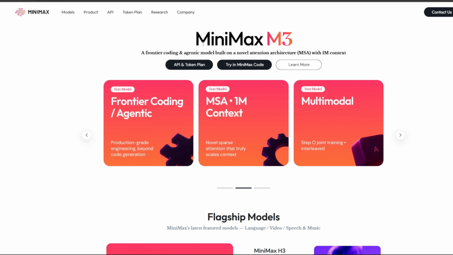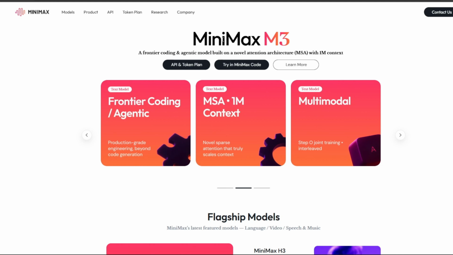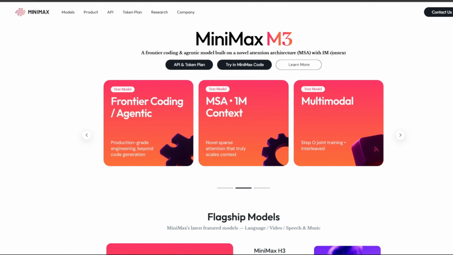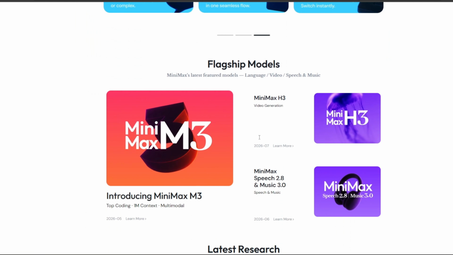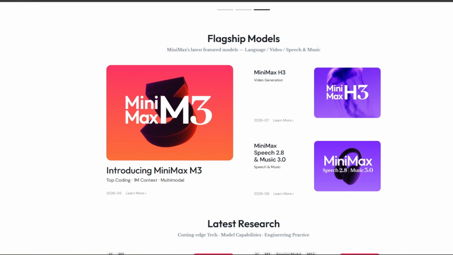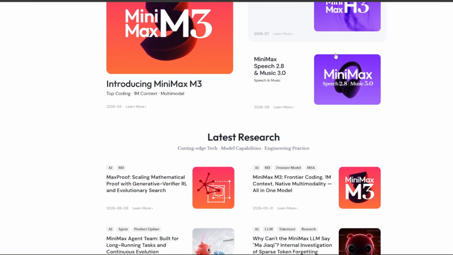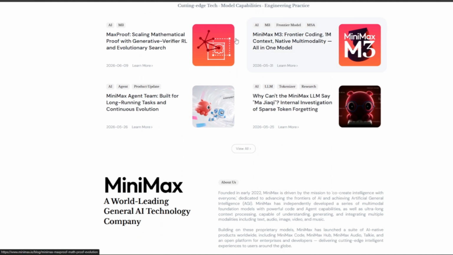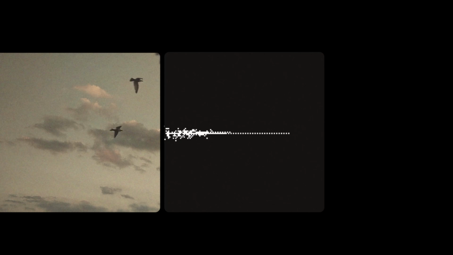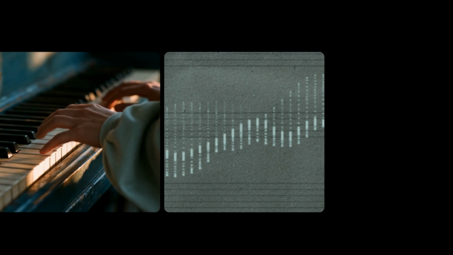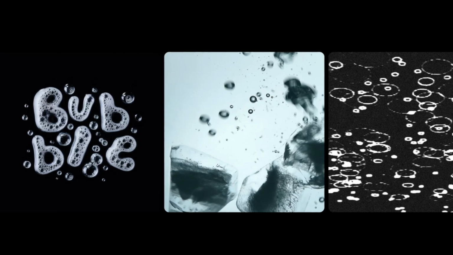China's leading frontier AI lab, MiniMax, just officially launched MiniMax H3, a breakthrough 2K video generation model that is completely redefining what AI video can do. Running on MiniMax's new M3 architecture with a 1 million token sparse context window, H3 isn't just generating short video clips, it synthesizes 15 continuous seconds of native 2K video and 24 kHz stereo audio in a single pass. From fluid dynamics and acoustic physics to complex motion lighting, H3 connects text, vision, and sound simultaneously.